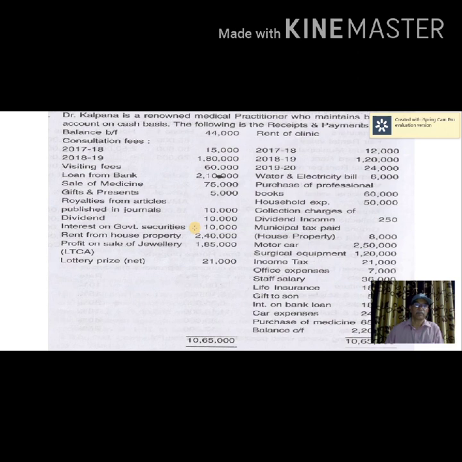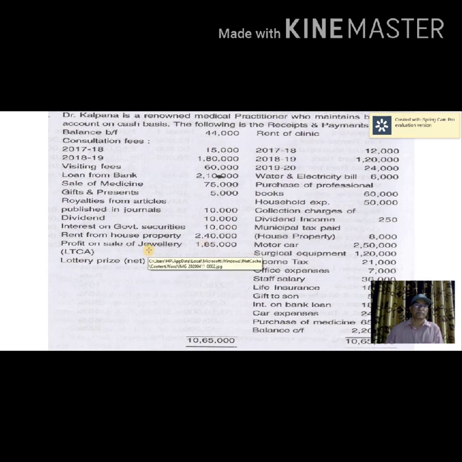Rent from house property, this falls under income from house property, so that will not be taken while computing professional income. Profit on sale of jewelry, it is clearly mentioned long-term capital gain, capital asset, and gain arising on transfer of that asset is long-term capital gain. That also does not fall under income from profession, rather it is relating to capital gains.